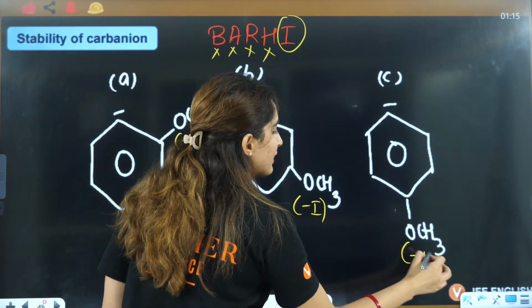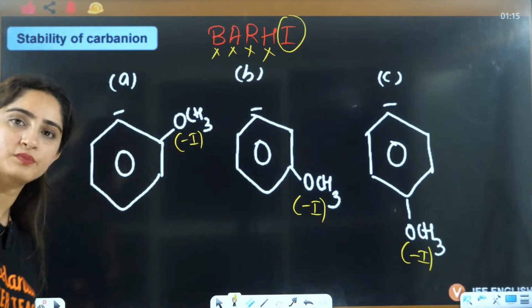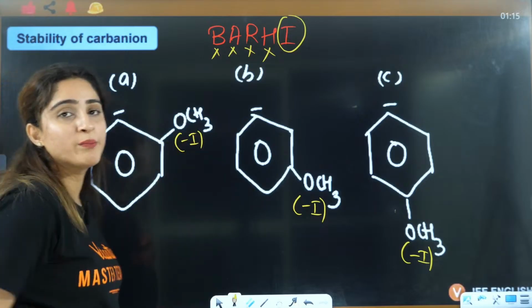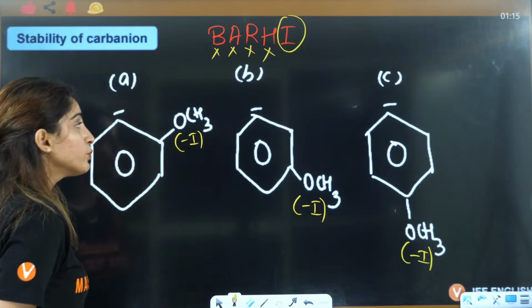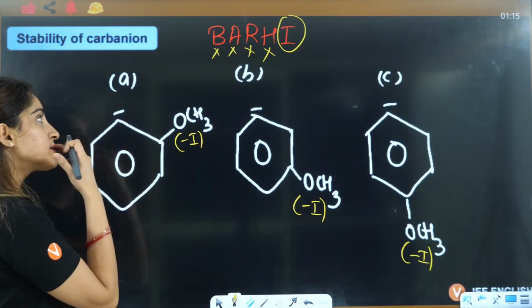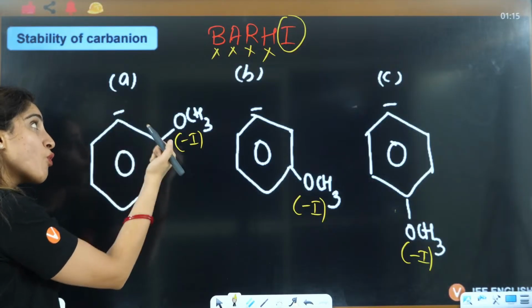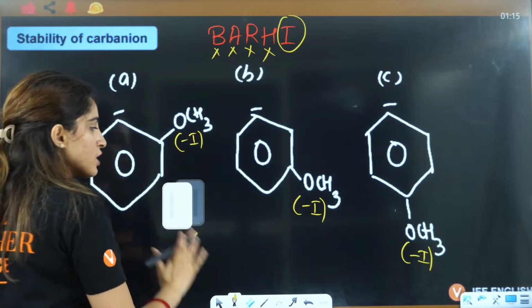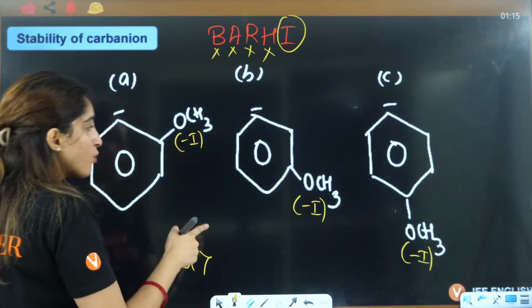It will show minus I effect, right? Now, when it is showing minus I effect, what will you do? Ma'am, it is showing minus I and is very near, so it will be able to extract more electrons. It is far away, right? So more electron extraction, the happier it is.